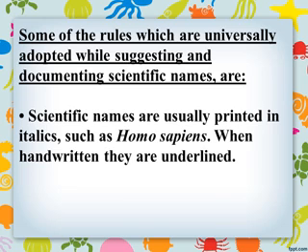Now let's look at some rules which are universally adopted while suggesting and documenting scientific names. First rule: scientific names are usually printed in italics, such as Homo sapiens. But when handwritten, they are underlined.